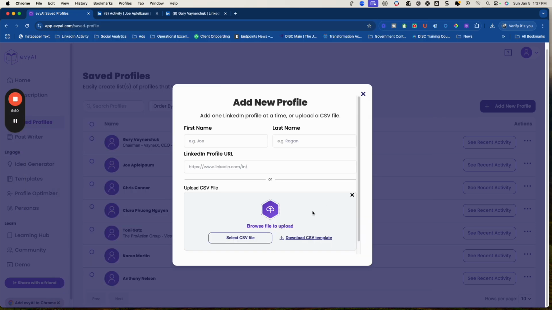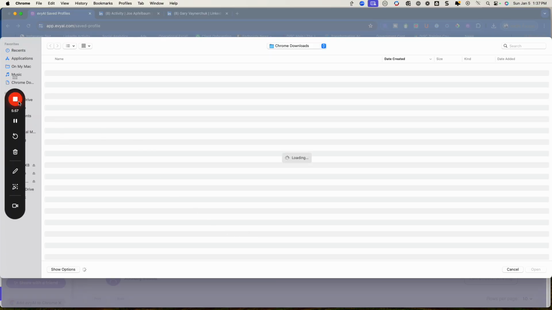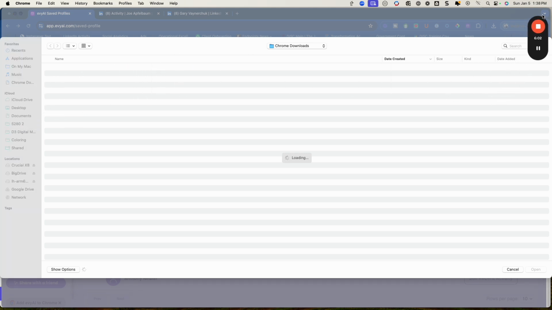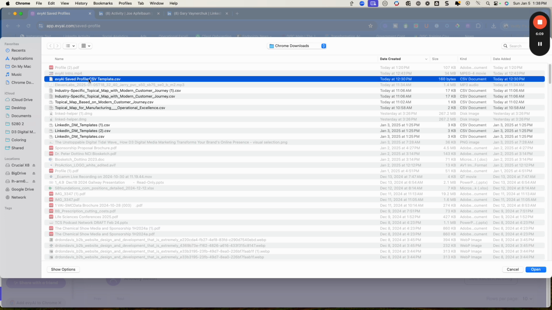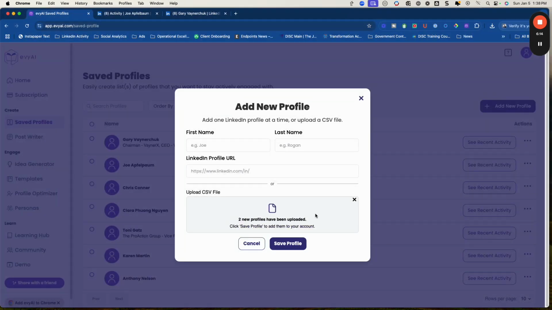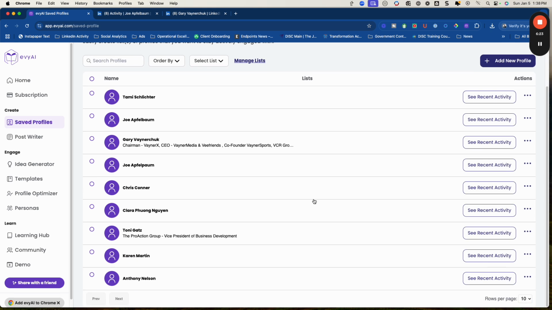And now if I come back to EvyAI and I say browse to upload the file, let's go select the CSV here. So it is sitting on my desktop. I have to move the controls here. I always have trouble with this, but there we go. So it is, I believe, this one. So I'm going to click that one, and then I'm going to open it. It says 2 new profiles have been updated. So let's go see who it's added, because that should tell me.